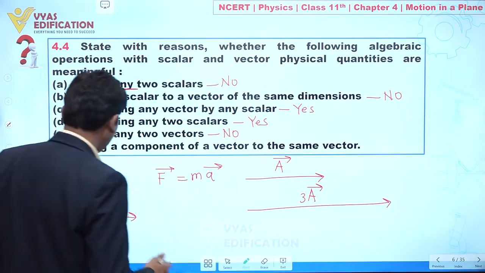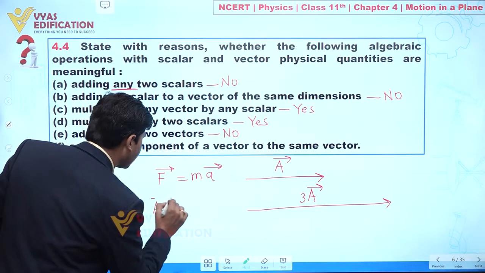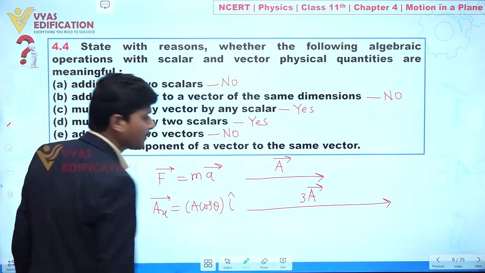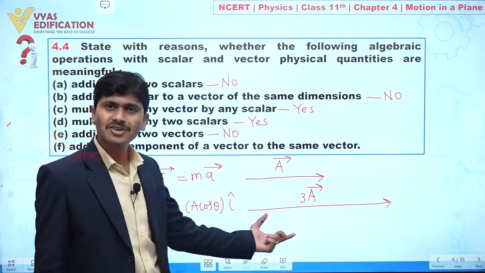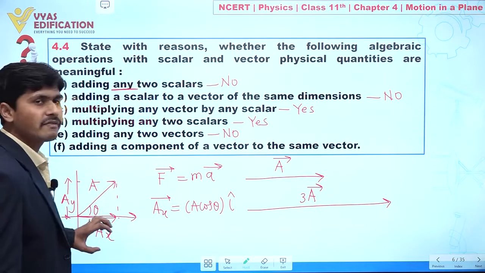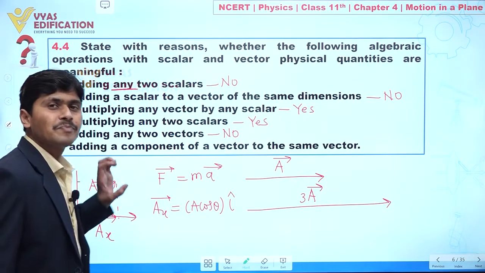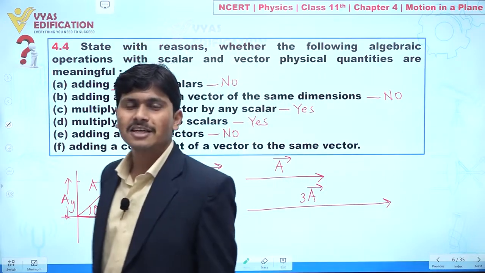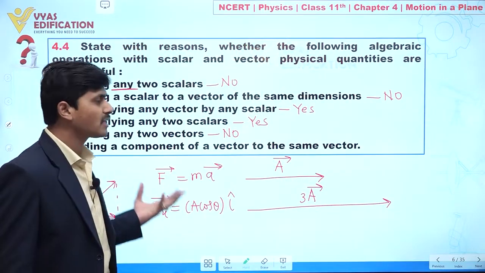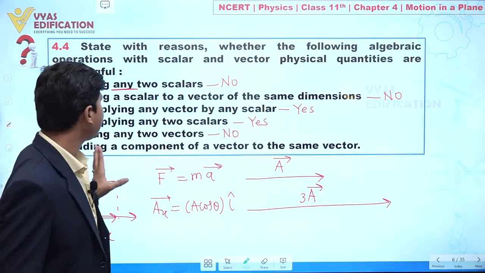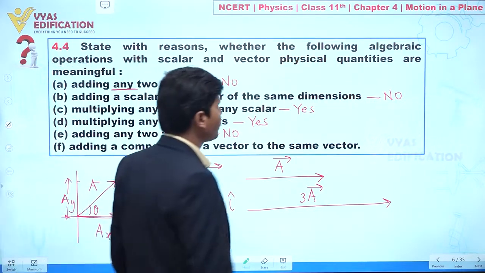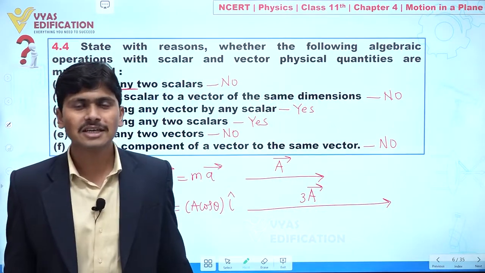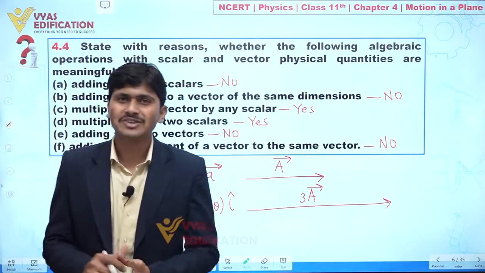If we write this AX, we can write it as A cos theta multiplied by i cap. Because direction is always associated, this is also a vector. So we can add two vectors by using the law of vector addition, clear. So directly we cannot say adding a component of a vector to the same vector; here we utilize the law of vector addition, clear. So this is all about this question, clear to everyone?